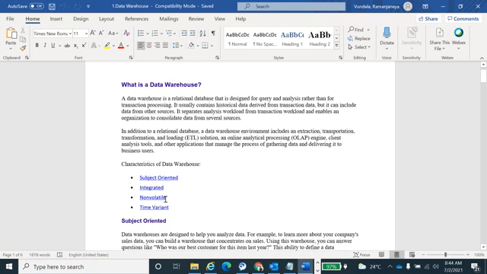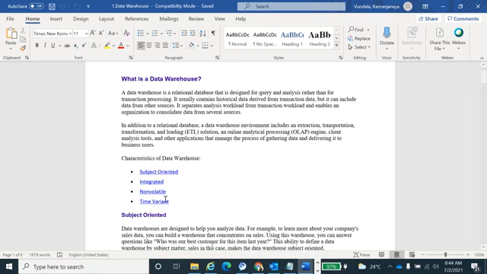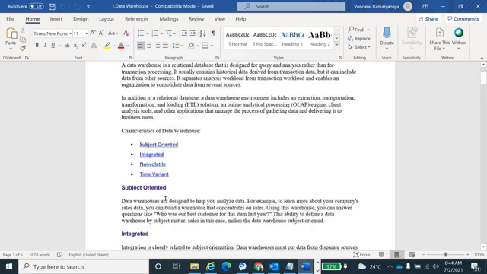If it does not support any one of these properties, then we can't call it a data warehousing project. One is subject oriented, one is integrated, one is non-volatile, one is time variant. These are the four properties of data warehousing, which we call the features, characteristics or properties of data warehousing.